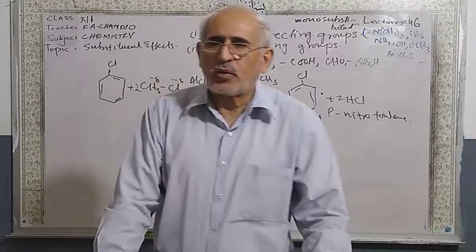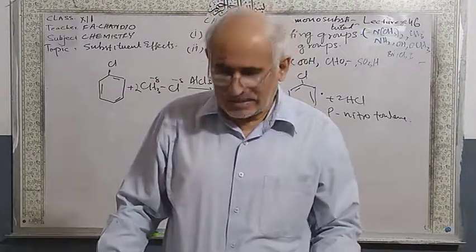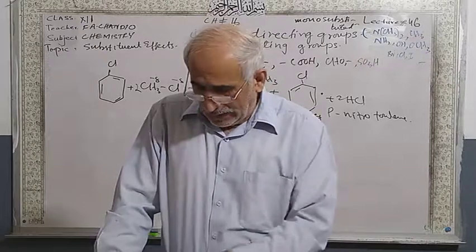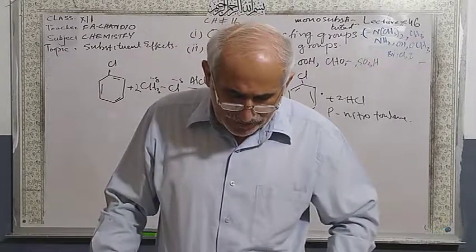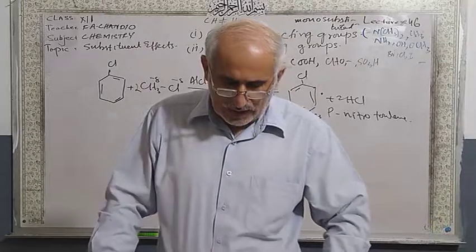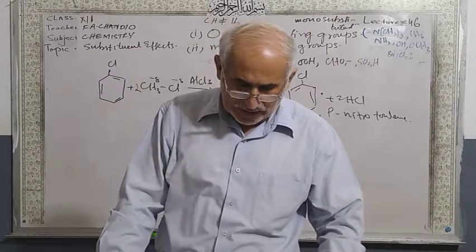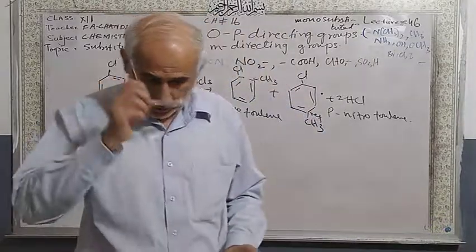Two compounds are formed in this case. And if more concentrated at 100 degrees Celsius, then you will get trinitrotoluene.